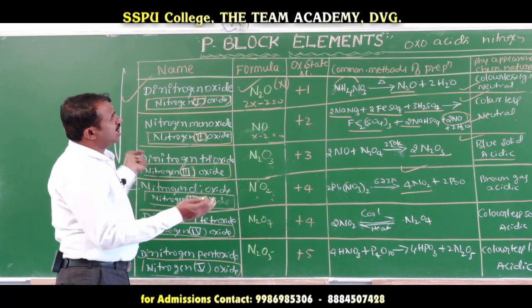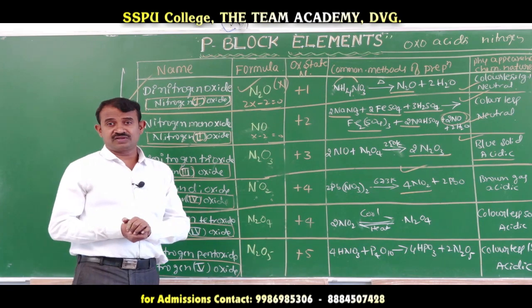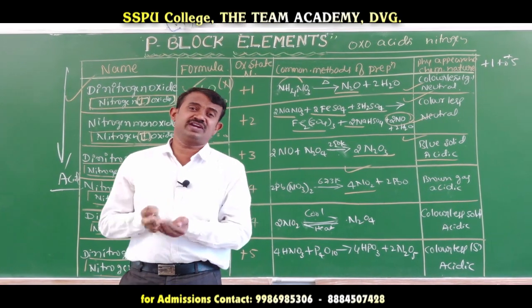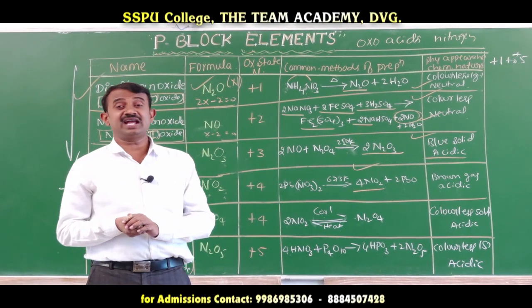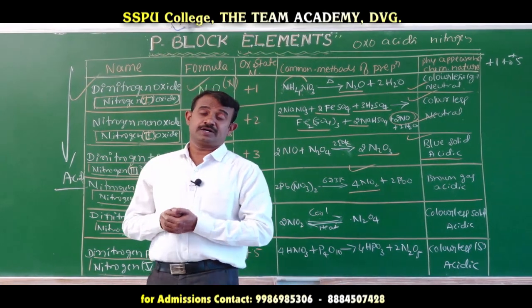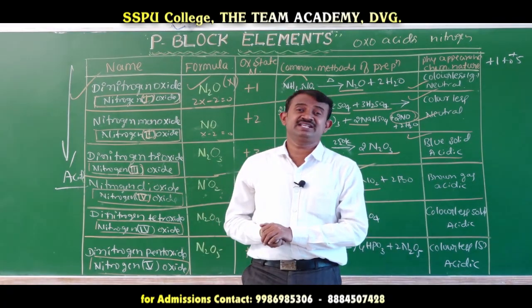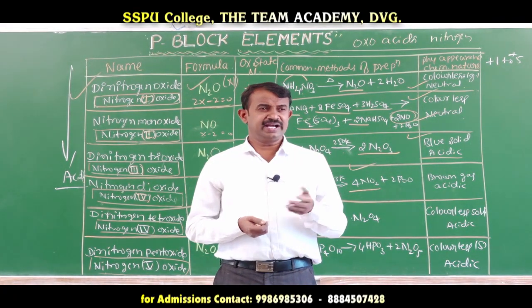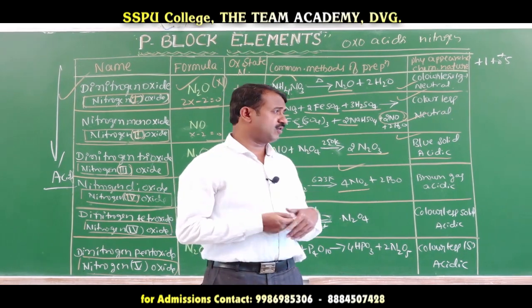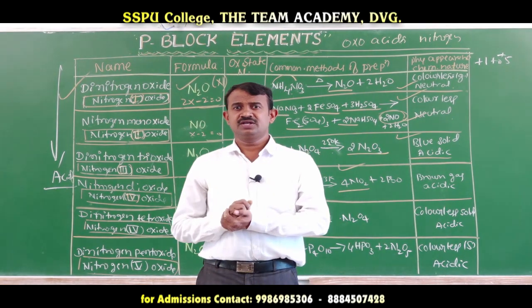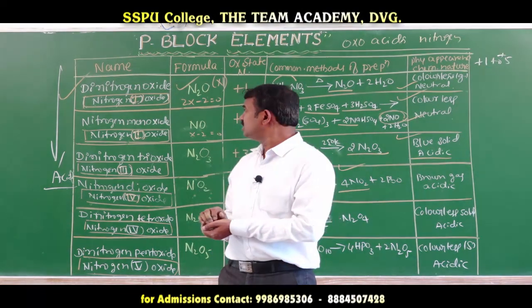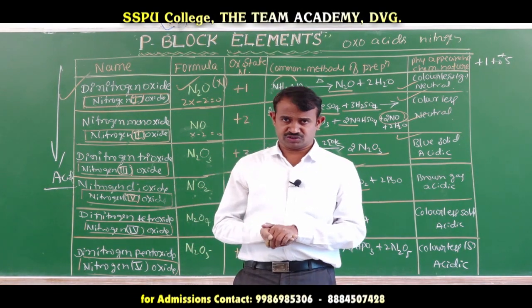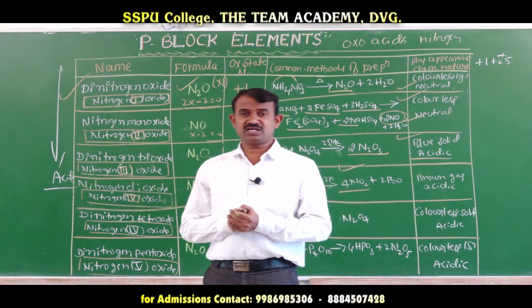These are all the oxides of nitrogen. What are the uses of nitric acid? They will ask questions. Nitric acid is used in fertilizers, such as potassium nitrate and sodium nitrate, and also in the manufacture of organic chemicals. Many reactions use it. These are all oxo acids of nitrogen. Next we will go to the phosphorus derivatives.